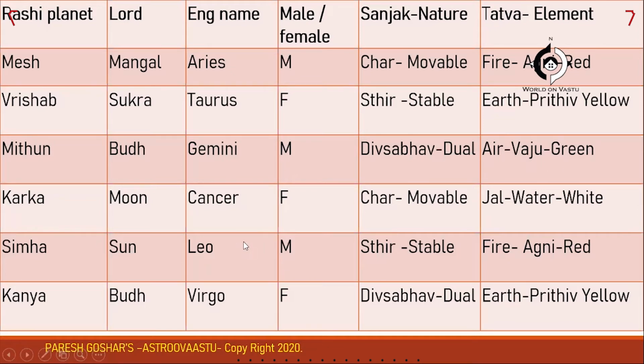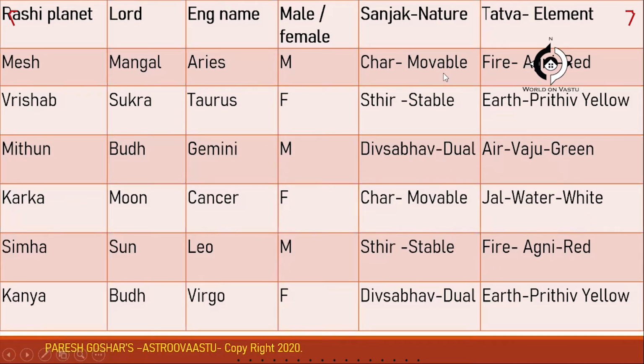So Kark, that is governed by Moon, Cancer, and the nature is movable, and the Tattva is Jal, water, white color. Basically it is neutral or transparent, but for understanding purposes we say white.